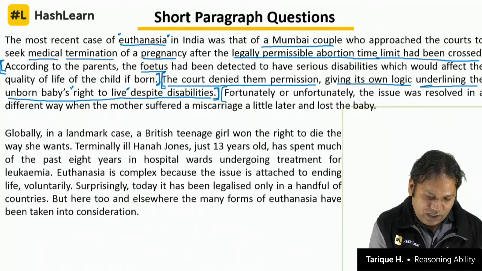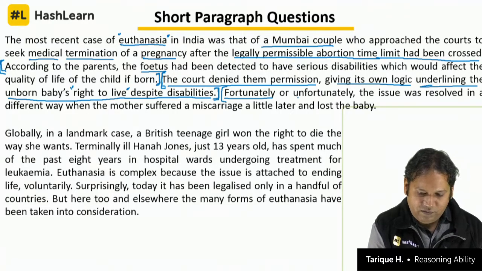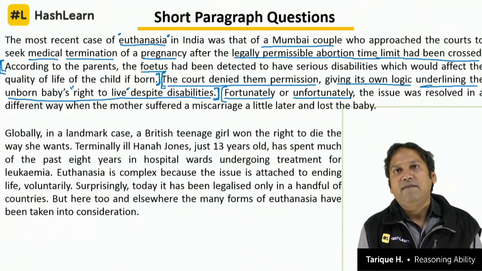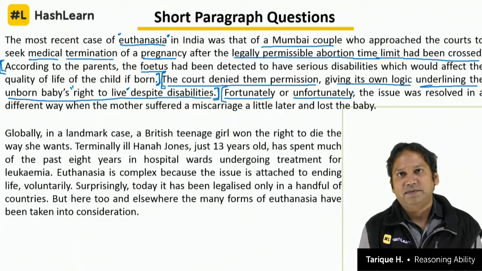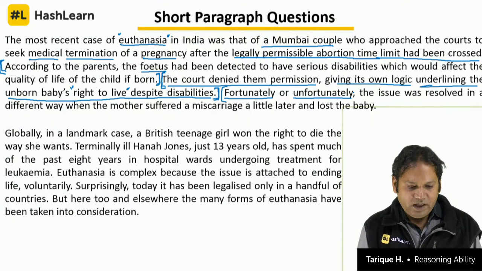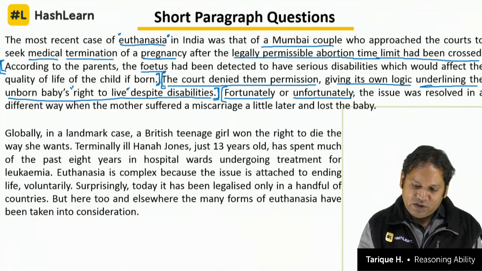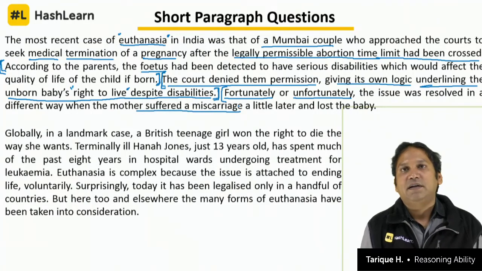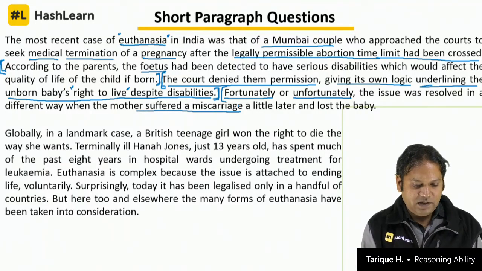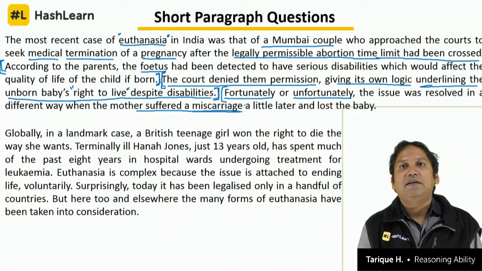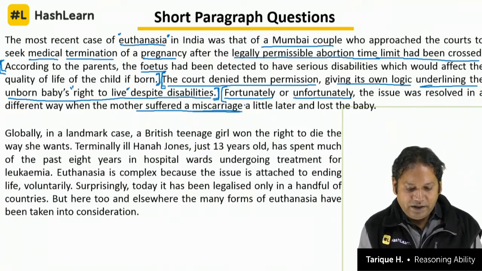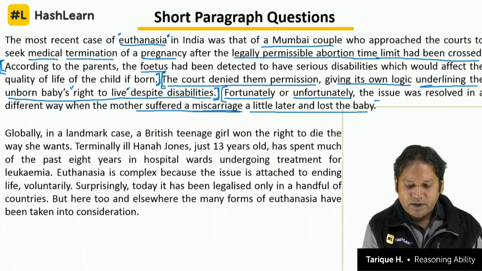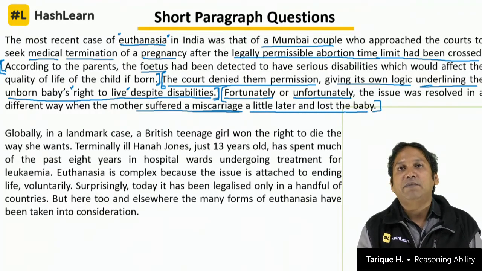Fortunately or unfortunately, now the author's point of view, he does not want to say whether this was fortunate or unfortunate. The author is trying to play safe here. Fortunately or unfortunately, the issue was resolved in a different way when the mother suffered a miscarriage. Right? A miscarriage means the child dies in the womb a little later and the baby is lost. So the couple who had applied for abortion had a natural abortion, and they lost the baby.